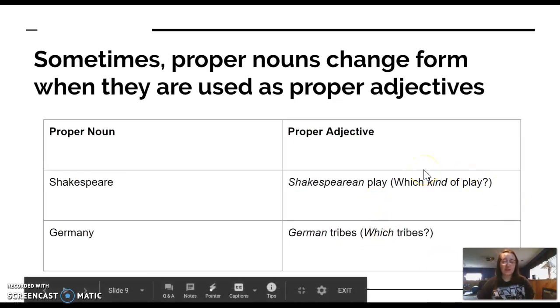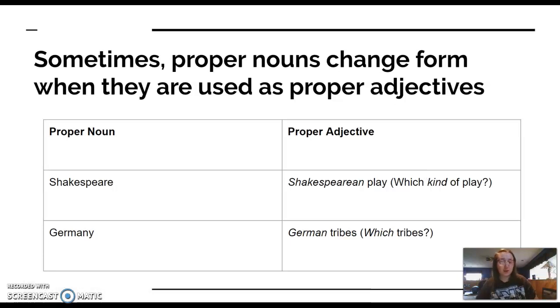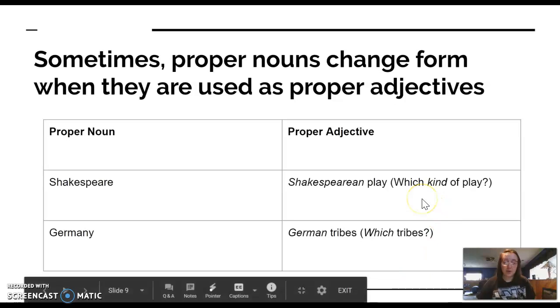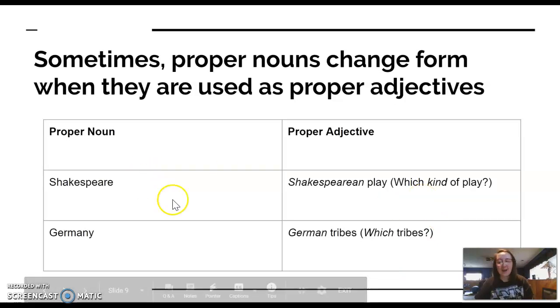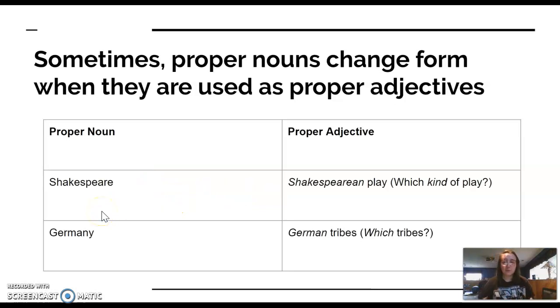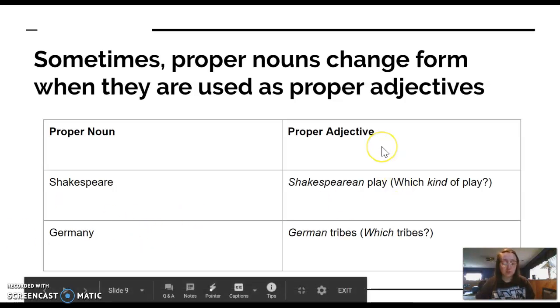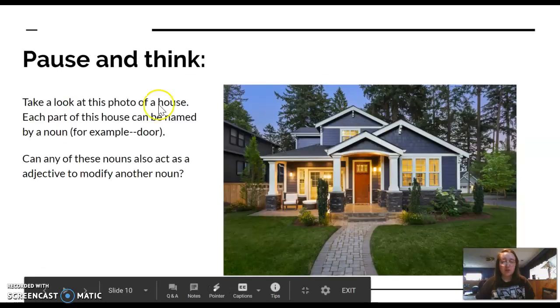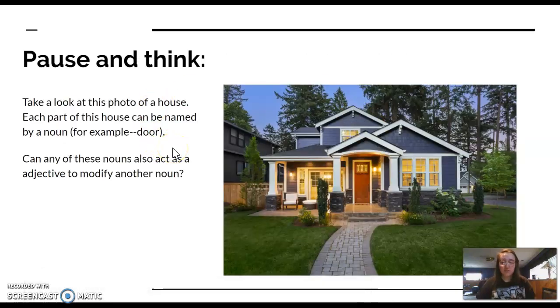And lastly, we have to remember that proper nouns often change form when they are used as proper adjectives. So if we take the noun Shakespeare to refer to a play that was written by Shakespeare, we would call it a Shakespearean play. Which kind of play? A Shakespearean play. German, probably not a lot of you know this. Every time we are describing something that comes from Germany, we would refer to it as a German whatever. So applying to tribes. Which tribes? The German tribes.